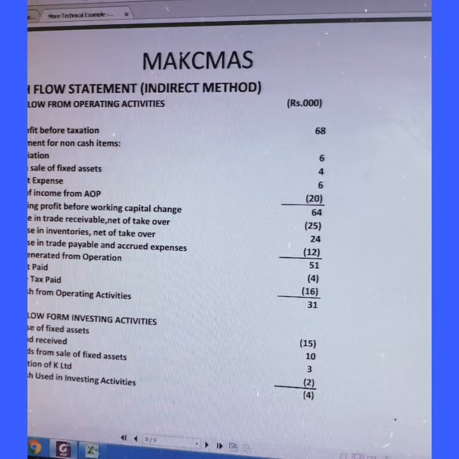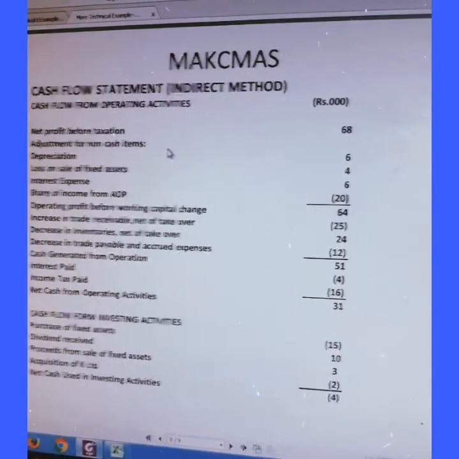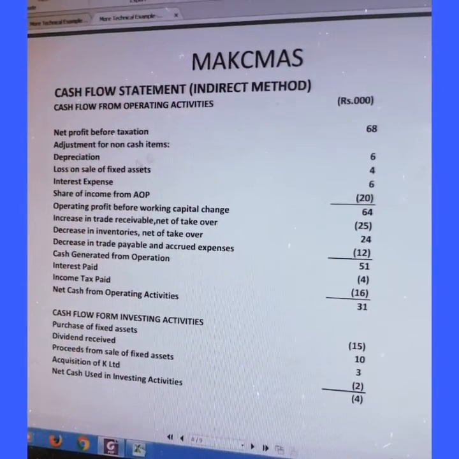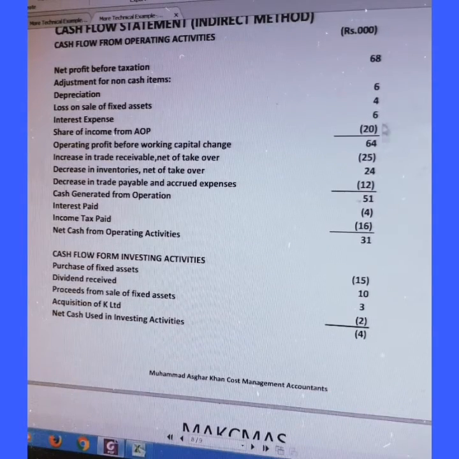Now the depreciation adjustment for non-cash items. Depreciation 6, loss on sale of fixed asset 4 as worked above, interest expense as per working above, share of income from EOP, this is also given above. This nets to the operating profit before working capital changes, 64.